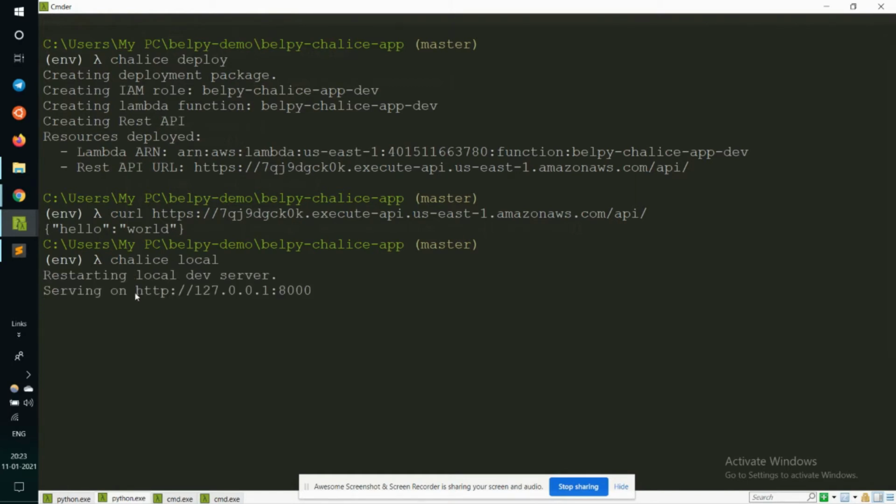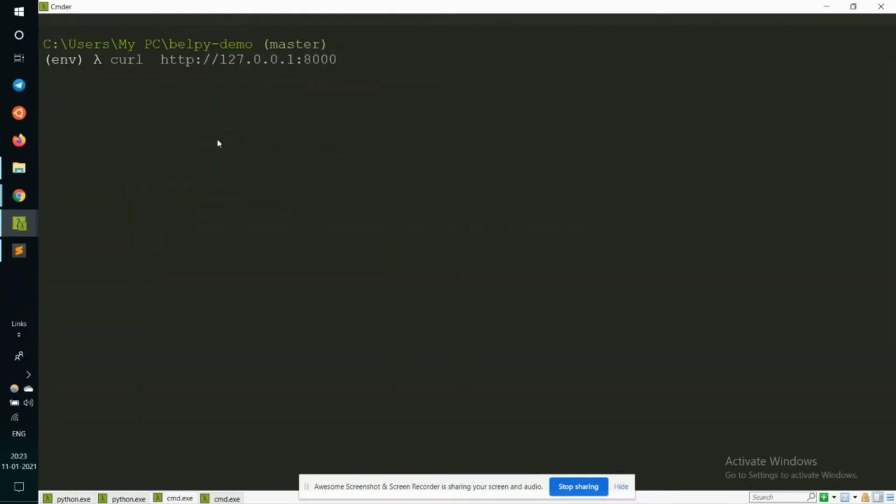It's restarting the local dev server. Let me check on another instance how it is working. And yes, our JSON message is being returned right now.